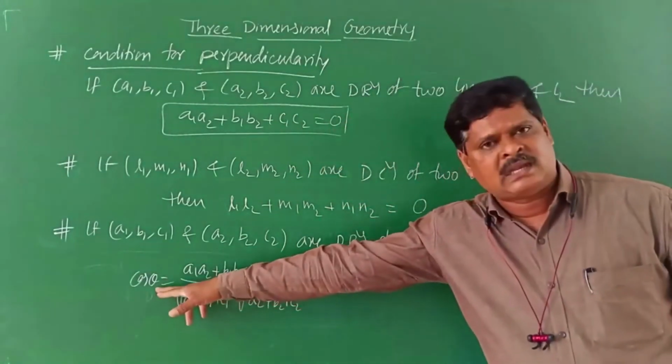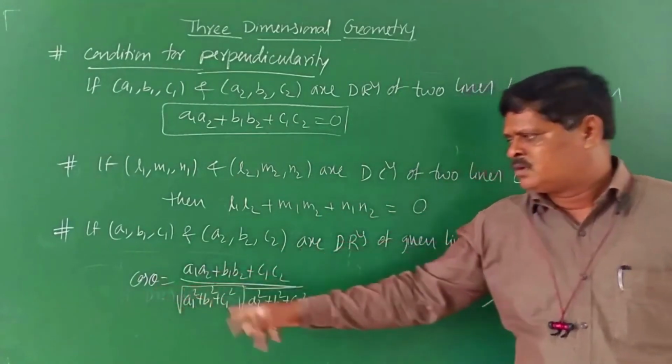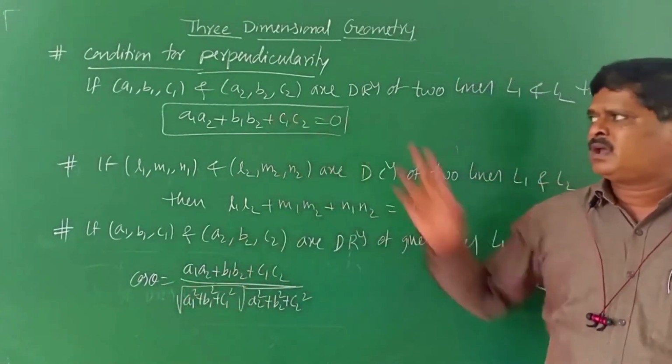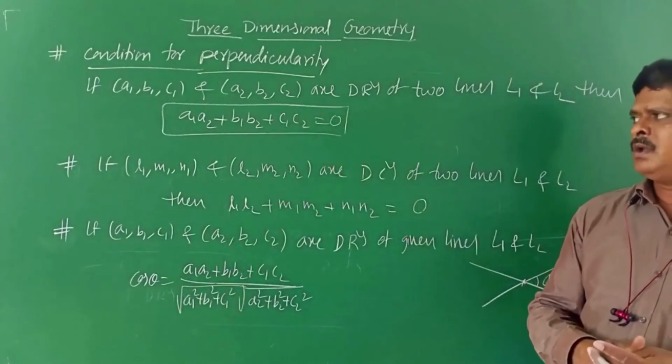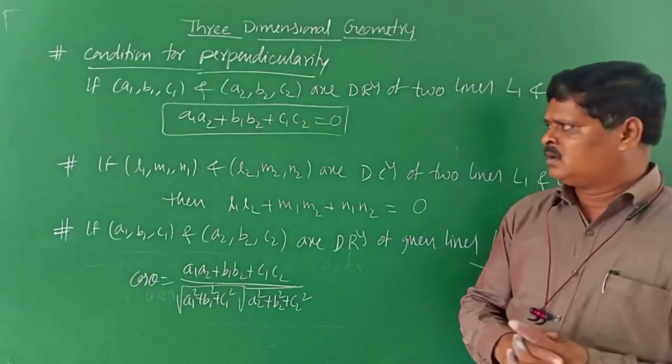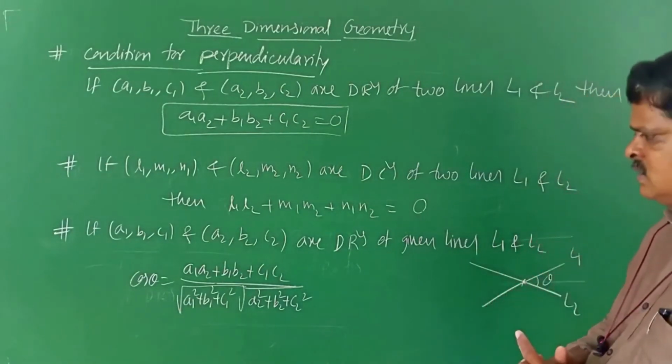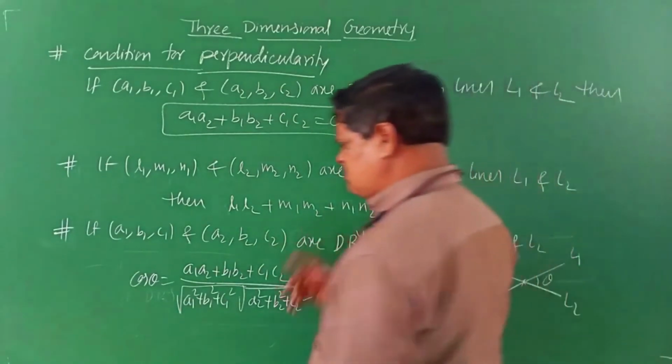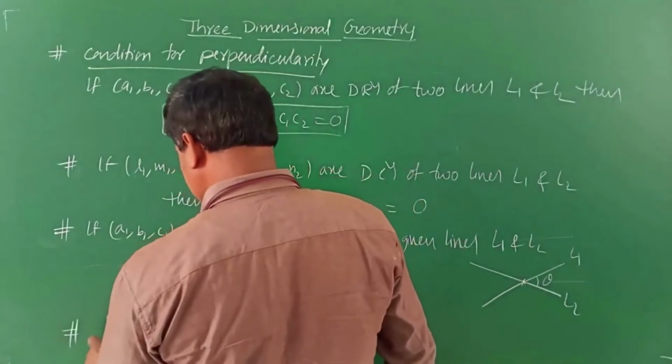If theta is equal to 90, cos 90 is 0. So if you take cross multiplication, we get the condition A1 A2 + B1 B2 + C1 C2 is equal to 0. Okay, children? This is the perpendicular condition.